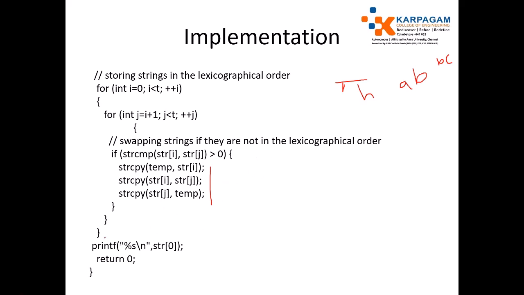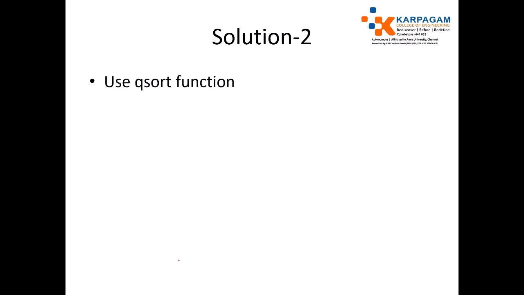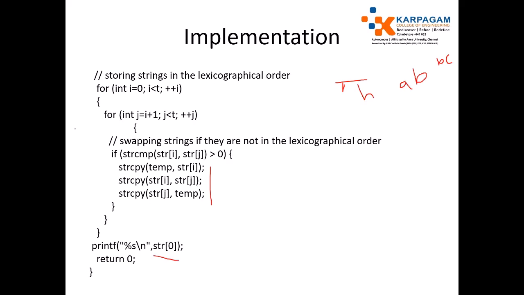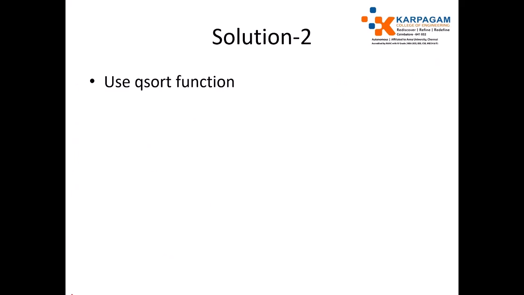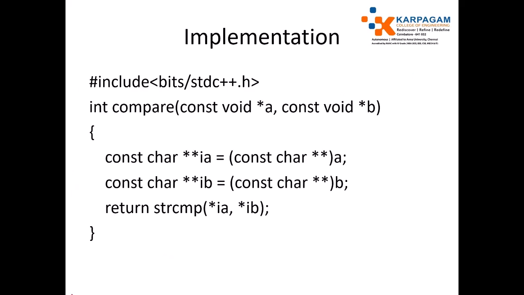After sorting, just print the first position element. It is the alphabetically smallest. Another kind of solution is by using the qsort library function, which is very easy. The previous approach takes more time because we have written more lines of code here. To avoid that, use the qsort function. As I said already, we have discussed many kinds of problems by using the qsort function.